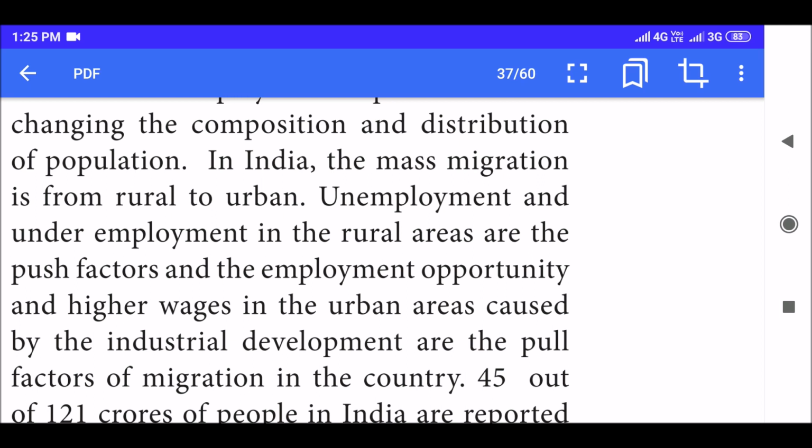And when they go for employment in urban areas, they'll be paid more. The wages that are given to the laborers will be more. So what people would do is they would prefer moving to urban areas. So what would happen in rural areas? The population will be lesser, and in urban areas the population will be more. This is what is happening.